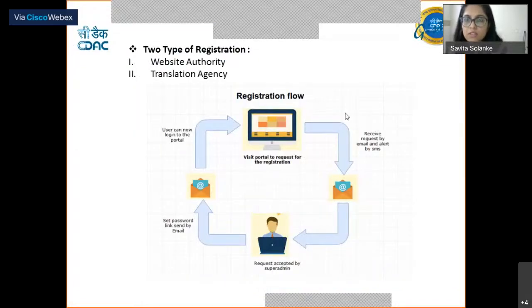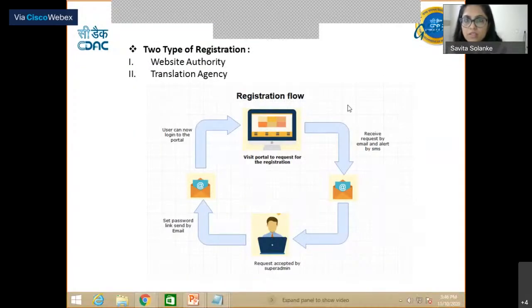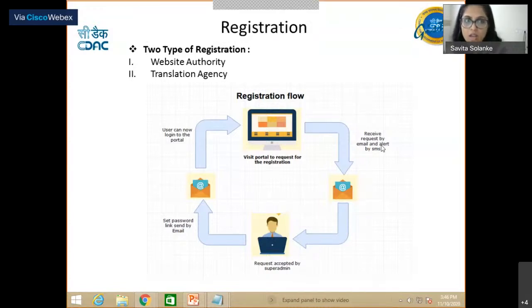First of all, for GIST Translate, we provide two types of registrations. The user has to register as either a website authority or a translation agency. Webmasters or web owners can register as a website authority, so that they can create a job for their websites and submit it to the translation agencies. A translation agency that wants to undertake translations of various jobs can register as a translation agency.